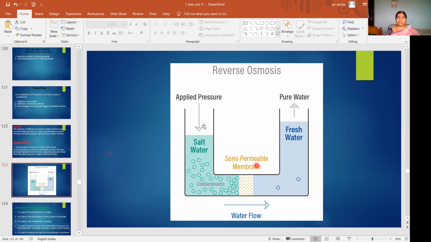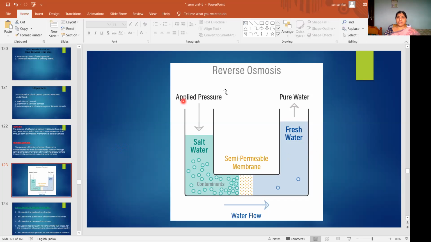If you see here, we have taken two solutions, salt water and fresh water. This is the pure water, this is the impure water. That means this is the dilute solution, this is the concentrated solution. This is the less concentrated solution and this is the more concentrated solution.